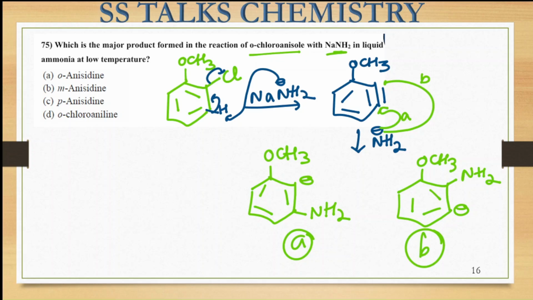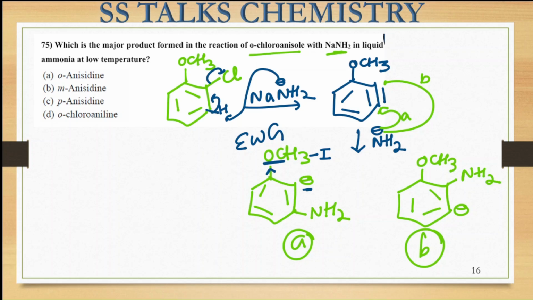So here you can see the substituent that is attached is my OCH3 group, which is my electron withdrawing group. So it is going to withdraw the electron density towards itself through its minus I effect. So if the negative charge is formed at the closest position to it, that is going to be the maximum stabilized one.